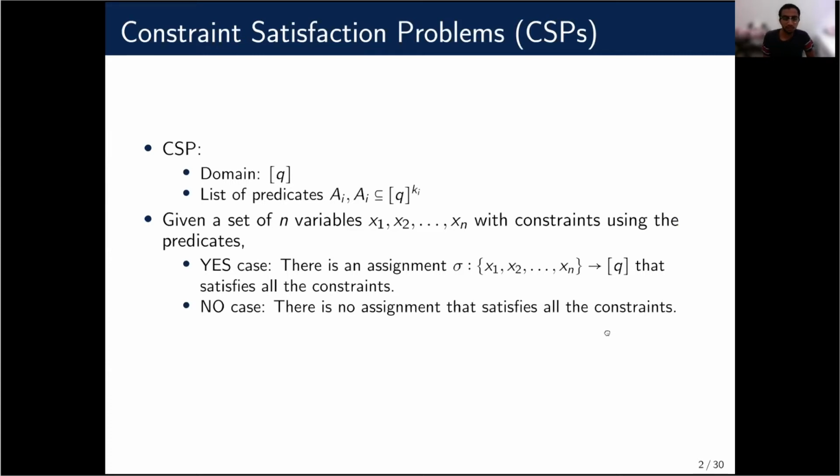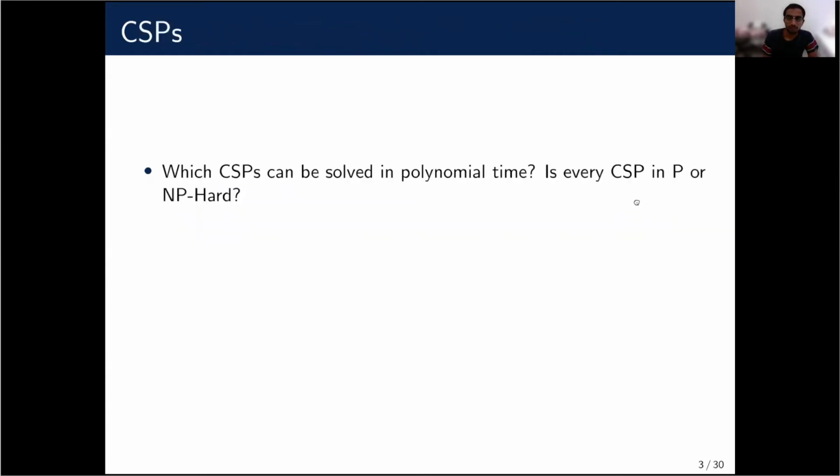CSPs are classic problems in CS. For example, we have 2SAT, 3SAT, 3-coloring, and so on. The main question concerning CSPs is whether, given a CSP such as 2SAT or 3SAT or 3-coloring, we can solve it in polynomial time or not. And is there a dichotomy, like every CSP is in P, or otherwise it is NP-hard?